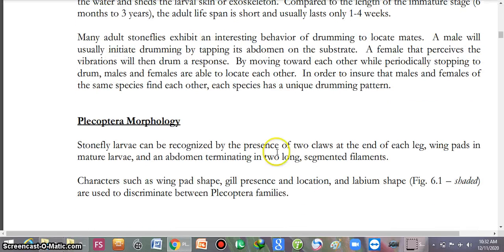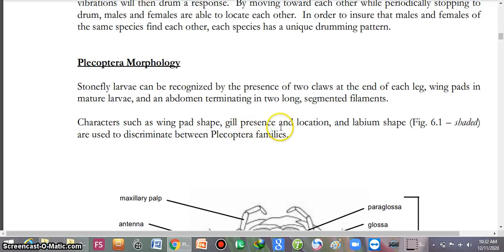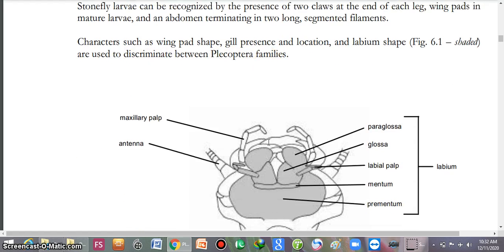Now next is the Plecoptera morphology. They can be recognized by the pair of two claws present at the end of each leg. Wing pads are present in the mature larvae, and the abdomen terminates in two segmented cerci. Characters such as the wing pads, gill presence, locomotion, and the labrum shape are used to discriminate between the Plecoptera families. Their larvae are aquatic, so gills are present.